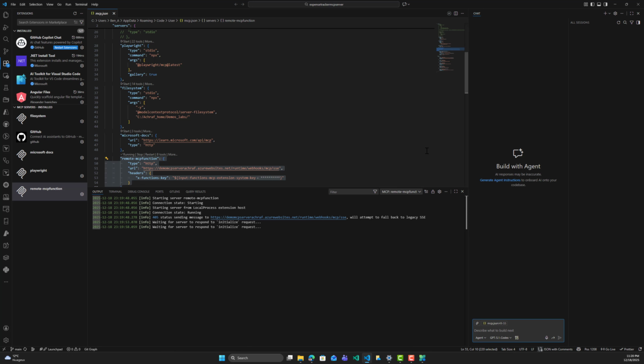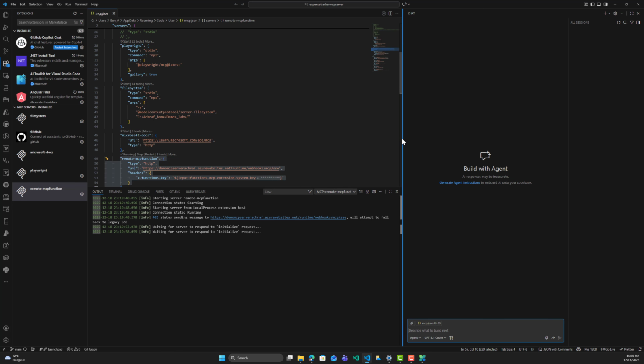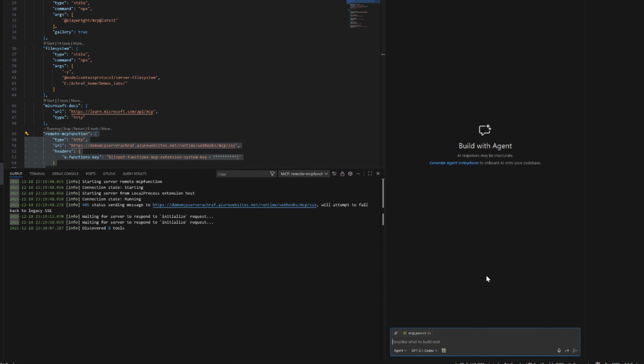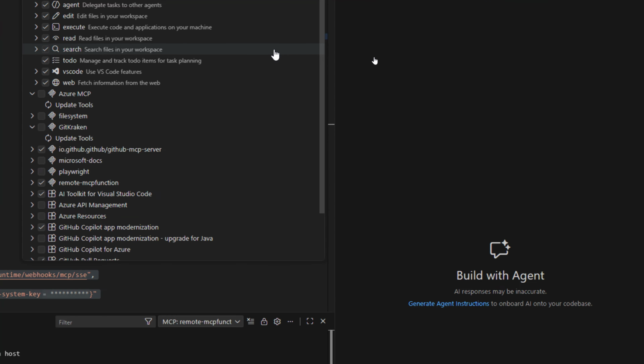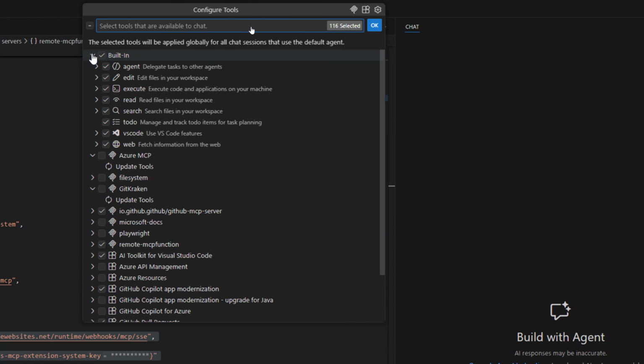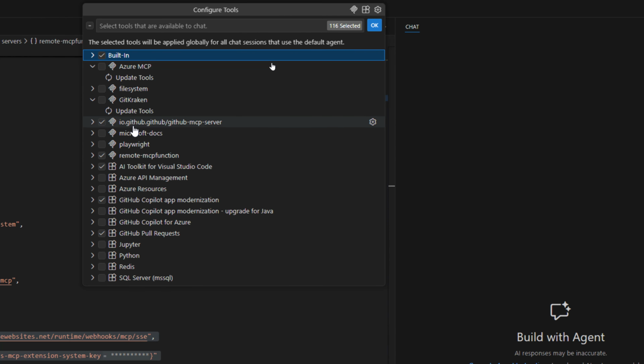So I will just come right here, and here inside this button right here, we can click configure tools, and we can see the different tools that we have inside our IDE and that we can use with the GitHub Copilot.